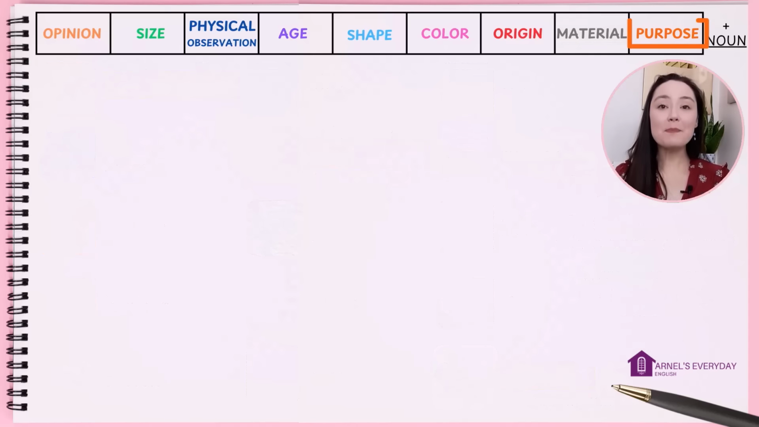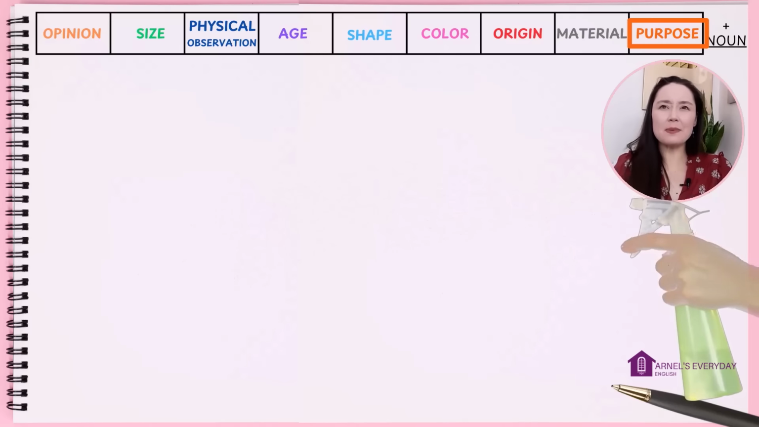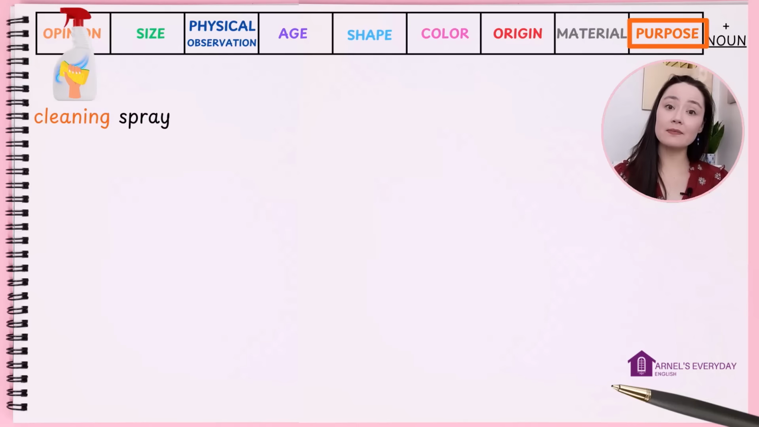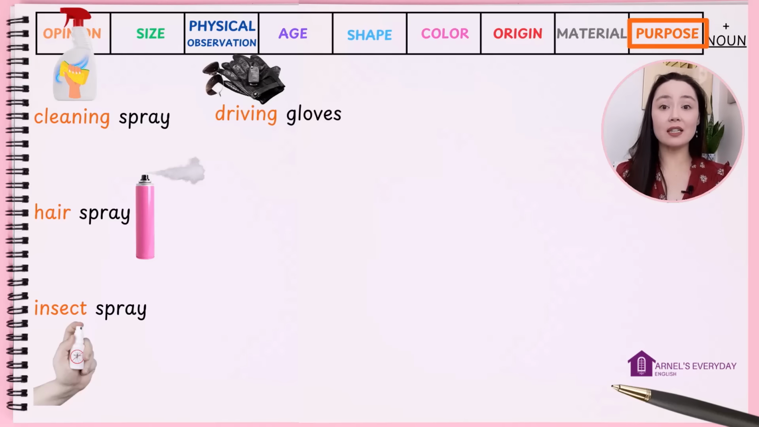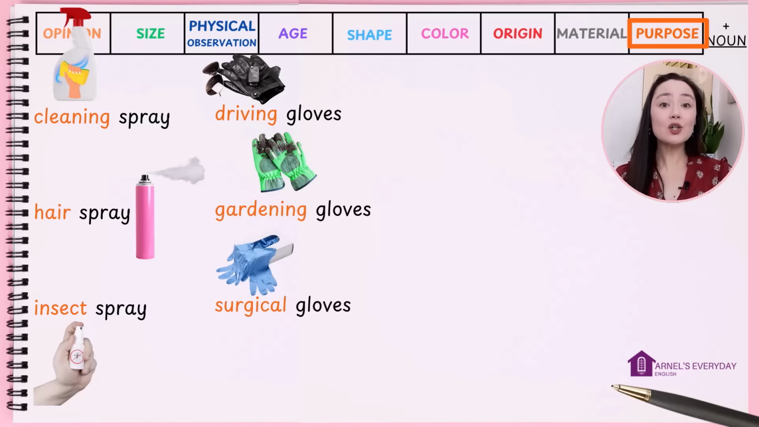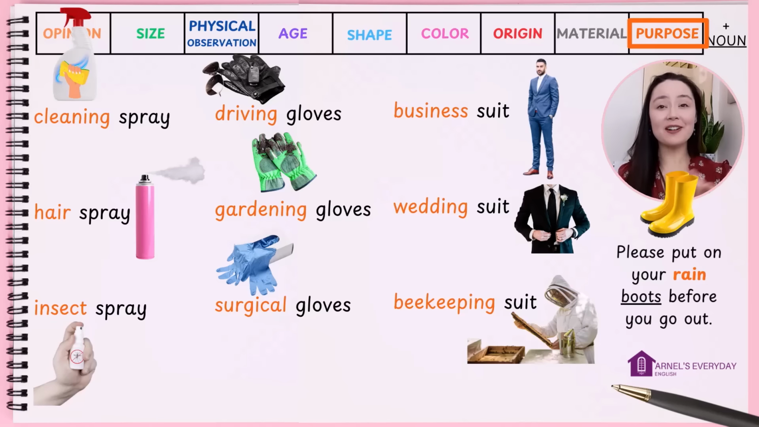Last but not least, purpose. This means what is the function? What is it for? Like, let's take the word spray. There are many types of sprays. Cleaning spray, hairspray, insect spray. We can have driving gloves, gardening gloves, surgical gloves, business suit, wedding suit, beekeeping suit. You can see these adjectives give you the purpose. Please put on your rain boots before you go out.